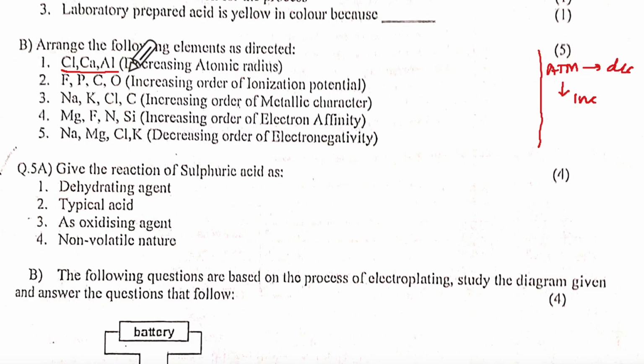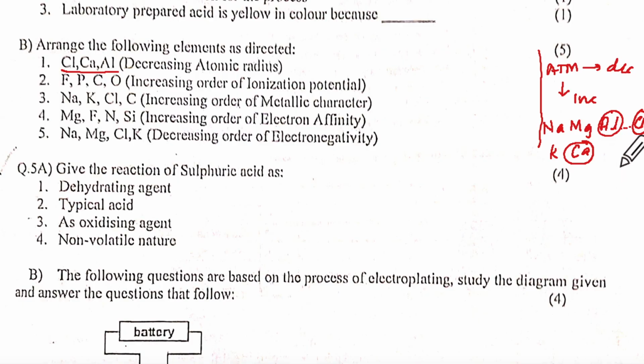For the first one, you will write Na, Mg, Al, and Cl will be 17 group. This is Ca. This is K and Ca. Now you are taking Al and Cl and Ca.